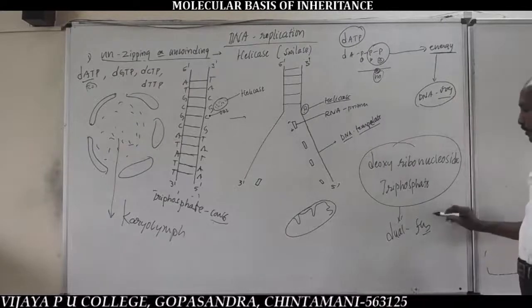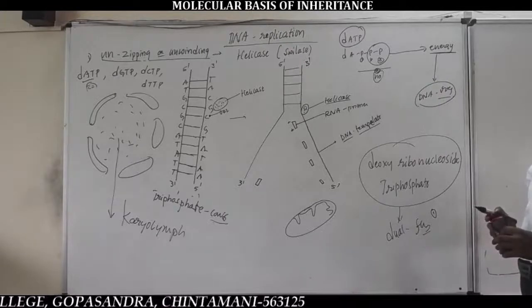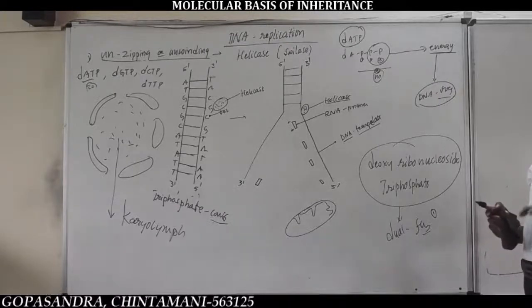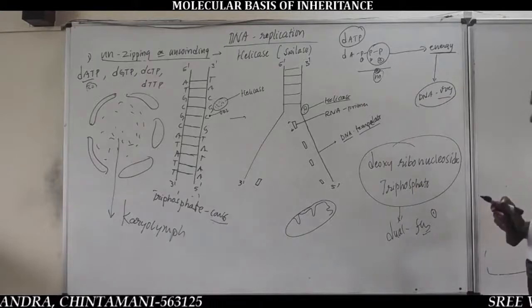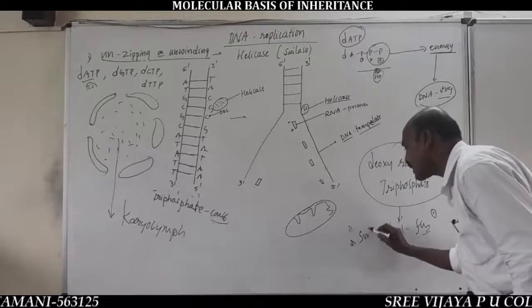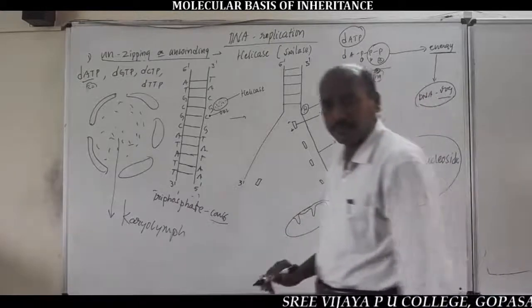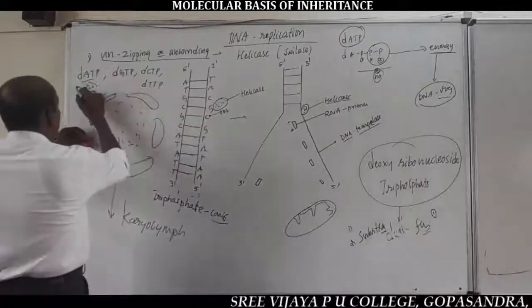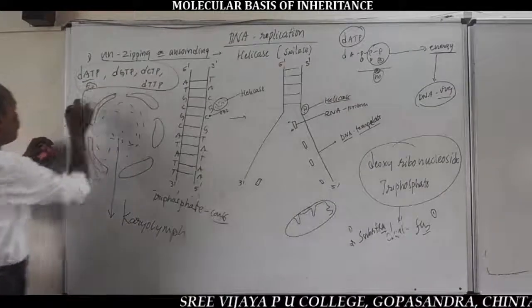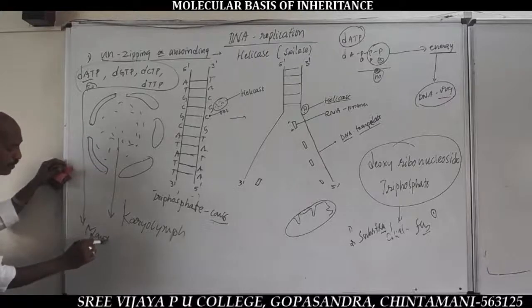So, the first function is that deoxyribonucleoside triphosphates yield energy for DNA replication, and the second function is that they are substrates for DNA replication.